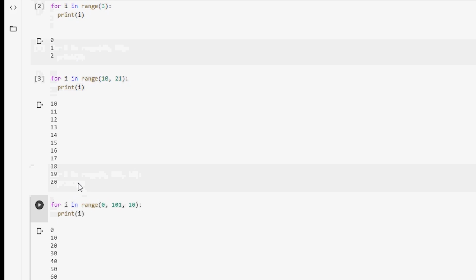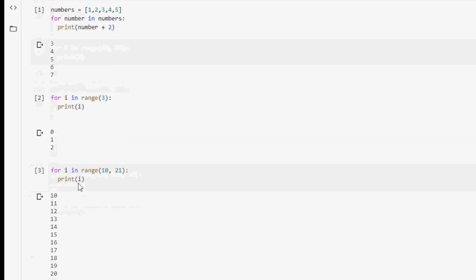Alright, the second type of loop is a while loop. This kind of loop also repeats a block of code over and over, but it will keep repeating as long as a Boolean expression continues to be true to the computer. We also use this type of loop with groups of items, just like in for loops. However, the while loop is very different from a for loop because we tend to use the while loop when we don't know the exact number of times we want to repeat a block of code.